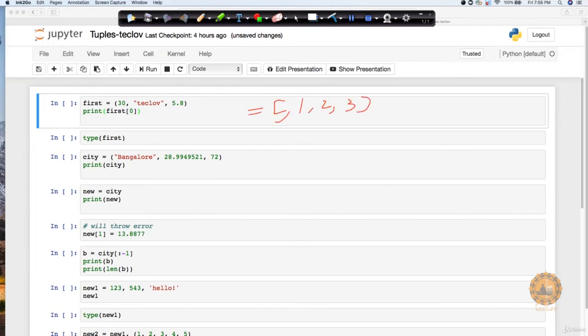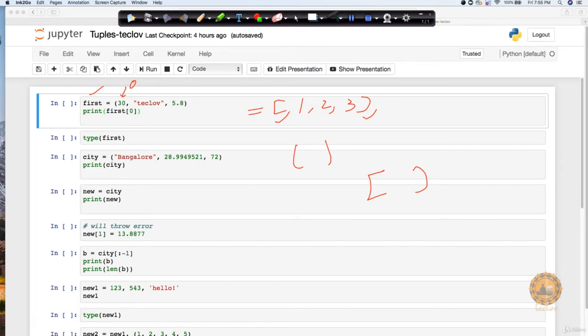Notice the difference in brackets. Here we are using this bracket; in a list we used to have this bracket. If you create it with this bracket and print it, first is going to be a tuple, and if you want to print the zeroth index of this tuple, we can say first of 0, which is going to print my value 30.